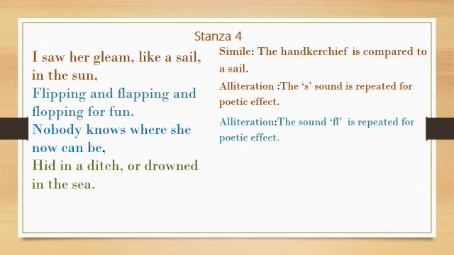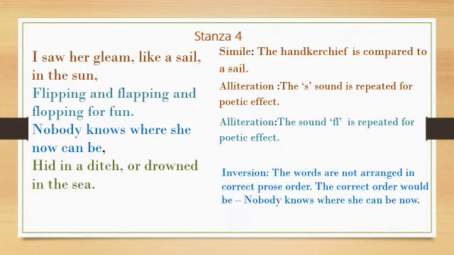Look at the next line. Nobody knows where she now can be. Here, the order of words is changed for poetic effect. The correct word order would be nobody knows where she can be now. Such a poetic device in which the order of words is changed for poetic effect is called inversion.